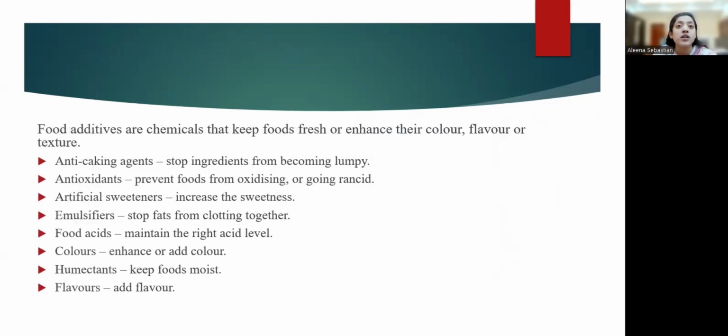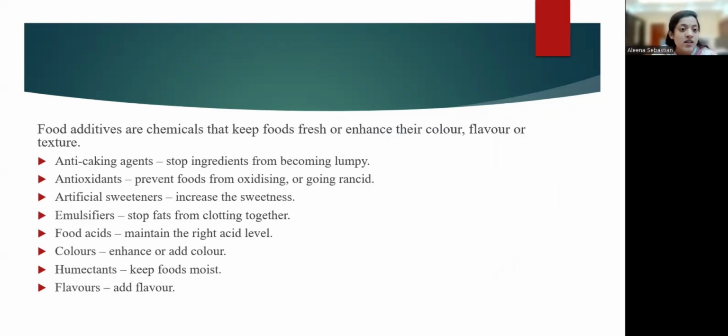Food additives are actually an unavoidable part of any food that is now available in the shops. If you see the ingredient list, you can see what all types of food additives are added to the food so as to enhance the texture, the flavor, the taste. So food additives are nothing but chemicals that keep the food fresh or enhance their color, flavor, or texture. So these are the categories.